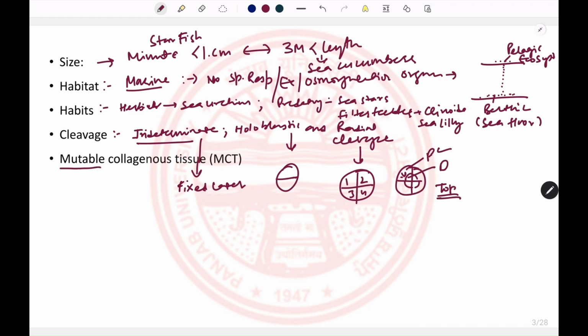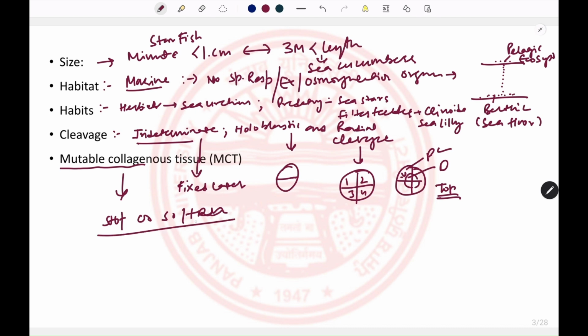There is a very interesting property in the case of echinodermata, that is the mutable collagenous tissue, or MCT. So what happens? For an organism, for its defense against predators or to maintain its posture, there is a need to keep the body stiff or soft at different times.